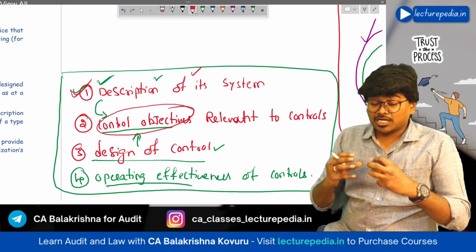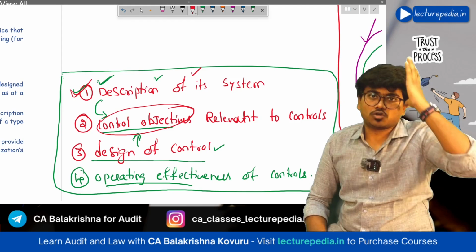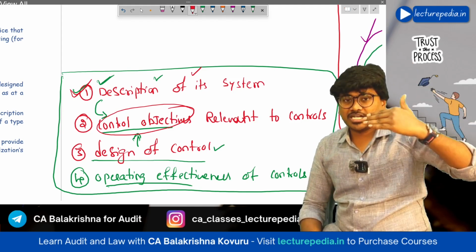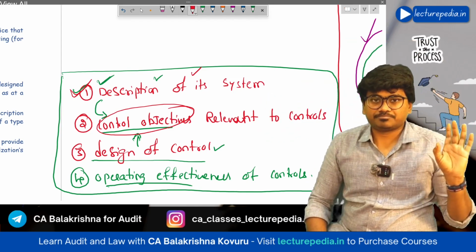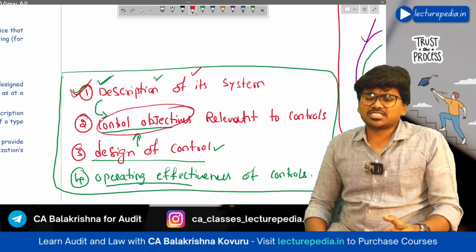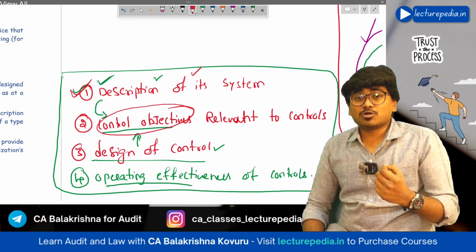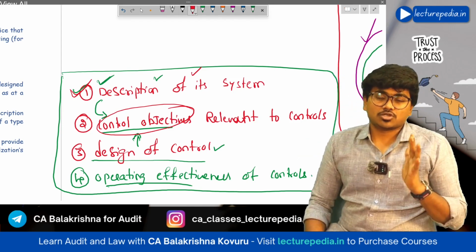Now controls have to be designed so as to achieve those control objectives. Now the second objective of service auditor is to check whether controls have been properly designed or not. Next, third objective will be, in case the service auditor is giving type 2 report, then his objective would be to verify whether controls are operating effectively or not. These are the objectives of service auditor.